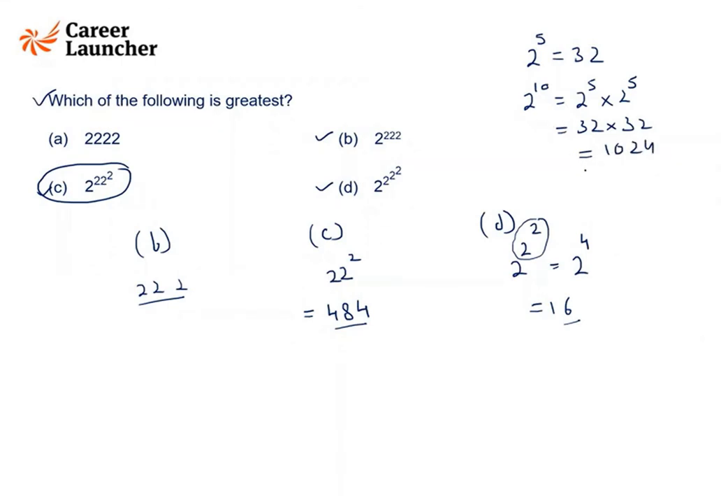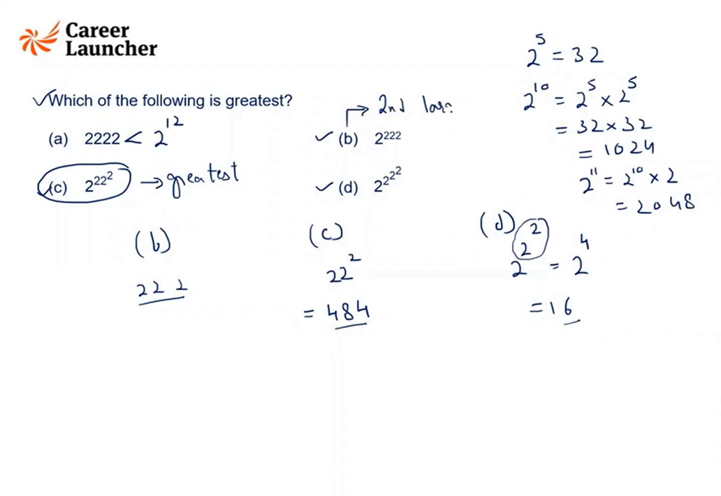And can we say 2 raised to the power 11 would be how much? 2 raised to the power 10 into 2, that is 2048. So in fact, this is less than 2 raised to the power 12 also. So here we have all the values greater than that. So A in fact is the smallest. So the largest is this. This is the greatest, followed by this, second largest. Option D is third largest and A is the smallest.